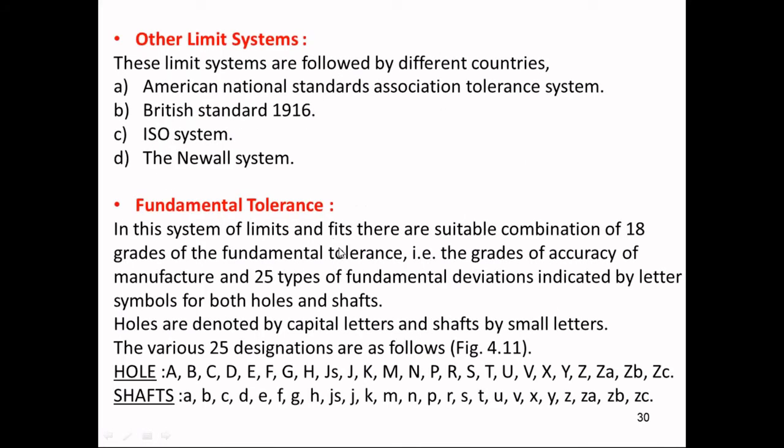Now, the part which is required for numericals, and the steps related with that. There are different types of limit systems which are shown on the screen. You can observe the American system or British standard system, ISO system, and New World system. It is related with the designation of some of the limit part. Now in that, what I was discussing was